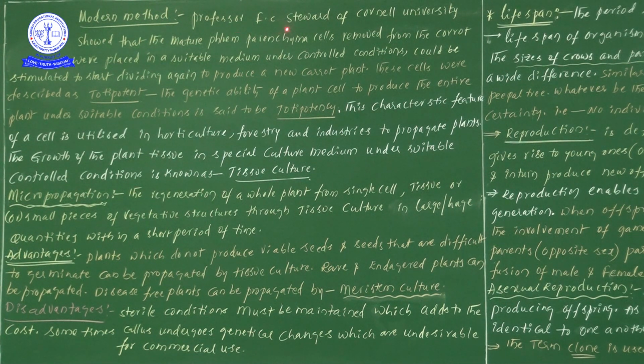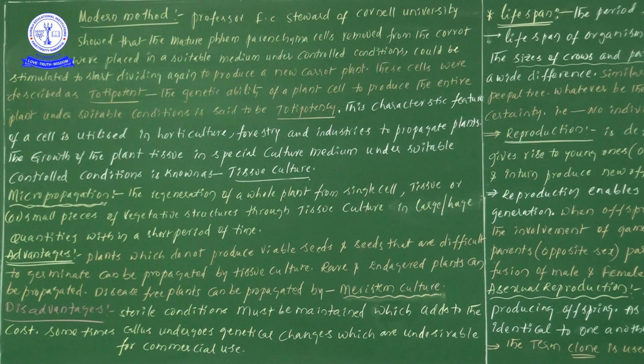In the modern method, the first one is Professor F.C. Stewart of Cornell University. He showed that mature phloem parenchyma cells removed from the carrot were placed in a suitable medium under controlled conditions.